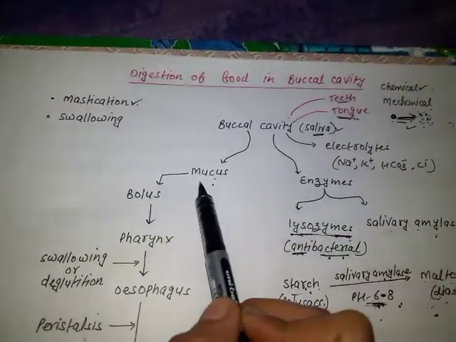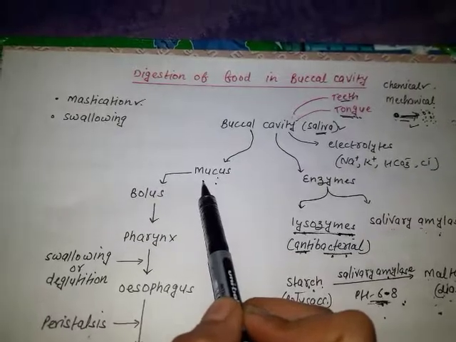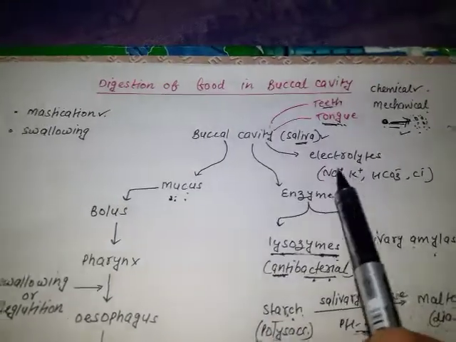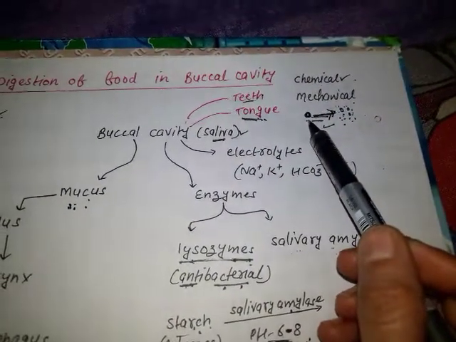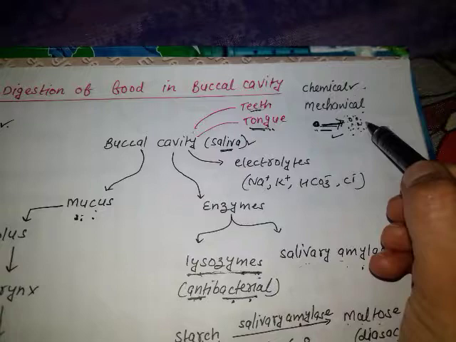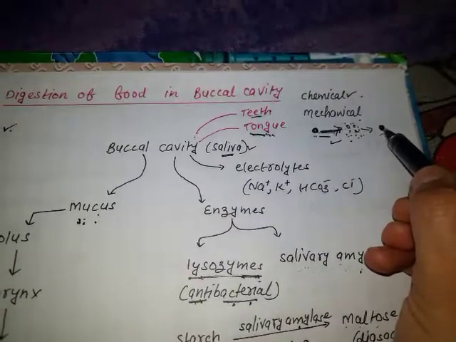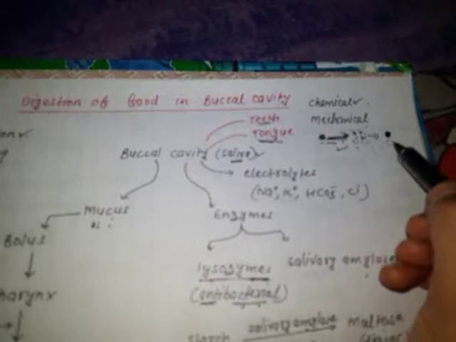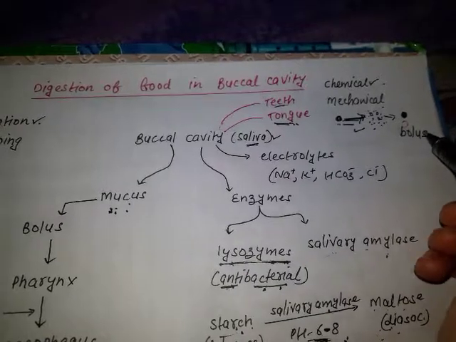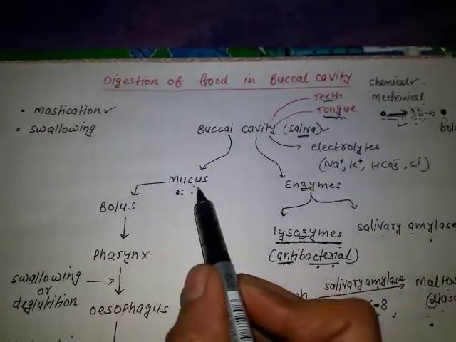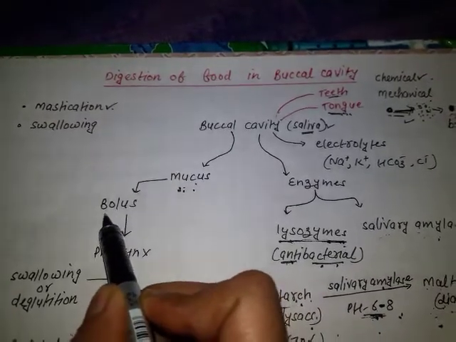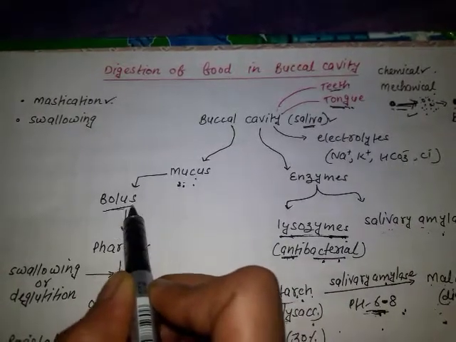Mucus helps in the lubrication, as well as adhering the food particles, like, say, complex food broken down into these simple food particles. Now mucus will adhere these particles like this. This is called bolus. So mucus will convert the food particles into bolus. Bolus is what? The adhered food particles are known as the bolus.